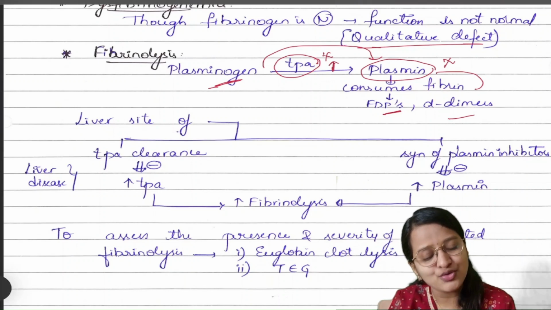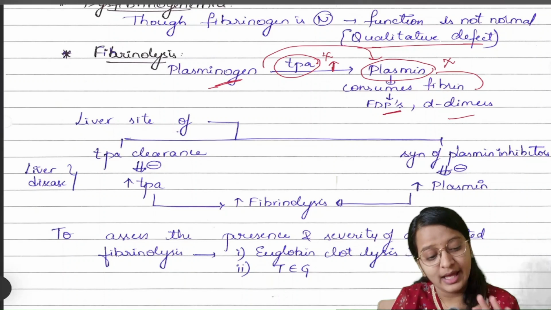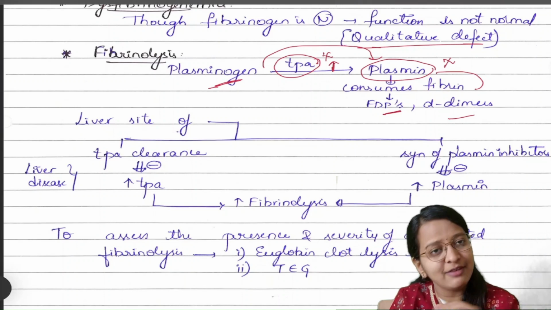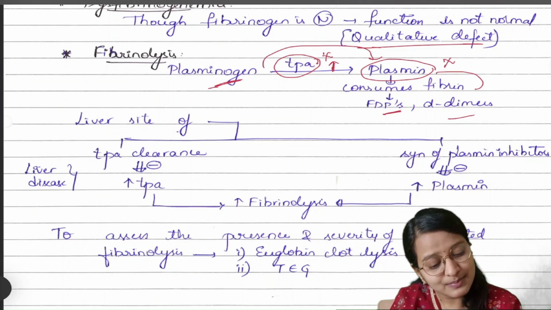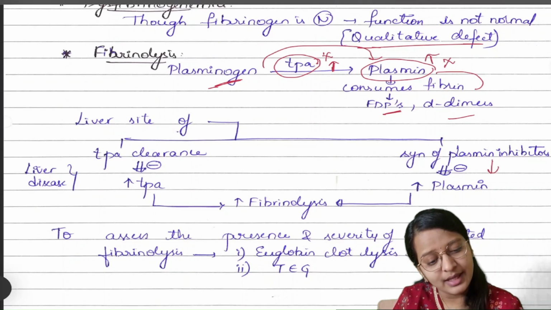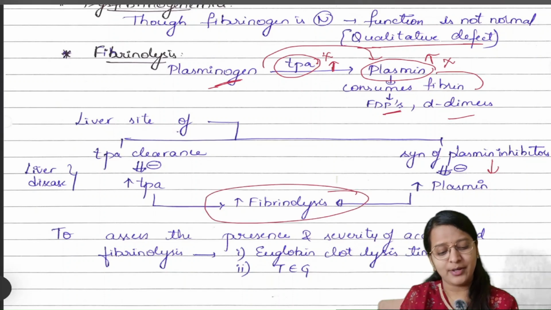So this process gets increased, more plasmin. Okay. Again, the liver helps in the synthesis of plasmin inhibitors, right? Again, in liver deficiency, liver cirrhosis, this synthesis of plasmin inhibitors is decreased. So again, there will be increase in plasmin. All this causes increased fibrinolysis.